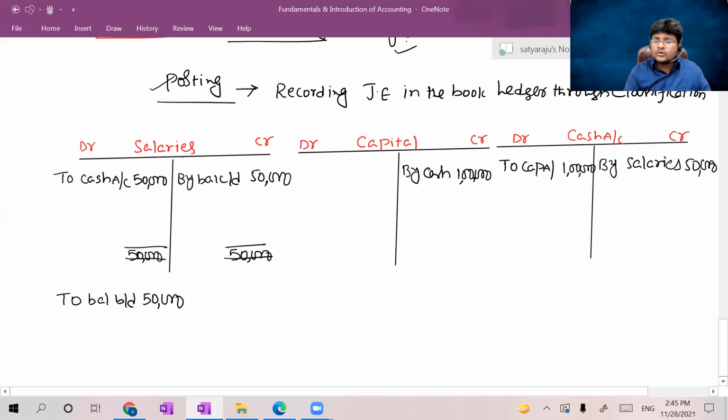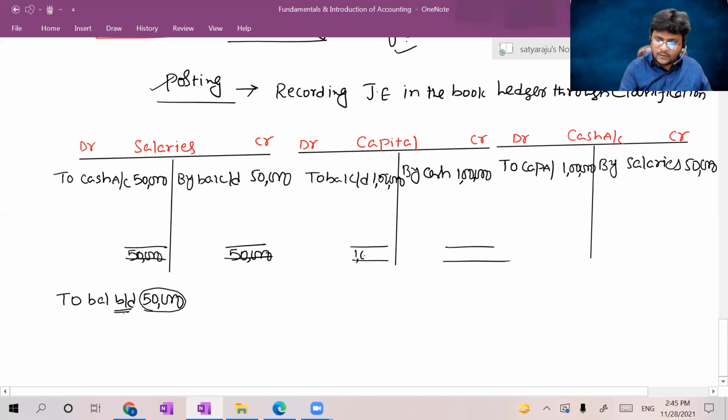Always, sir, which balance is the salaries account showing? If anybody asks, you have to check balance B by D, under the debit side. That's why the salaries account is showing a debit balance of 50,000. That is the meaning of that sentence, to balance B by D 50,000. Like this, if I balance the capital account here, to balance carried down, which is 1 lakh. Okay. Now go to the total, guys. 1 lakh total, right? So to balance carried down means by balance brought down, which is again 1 lakh.